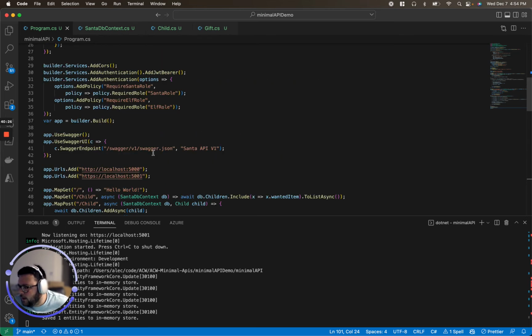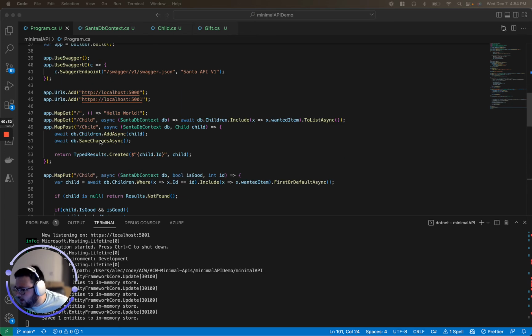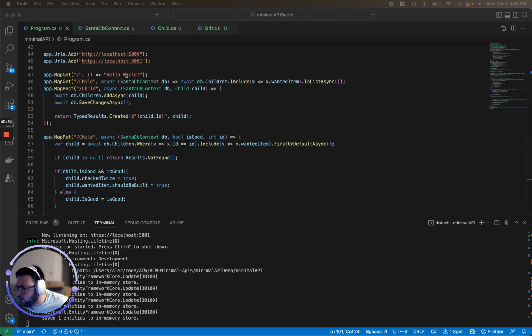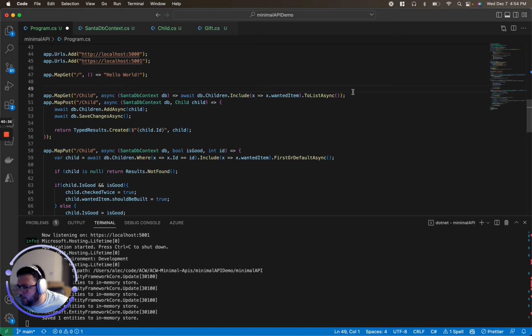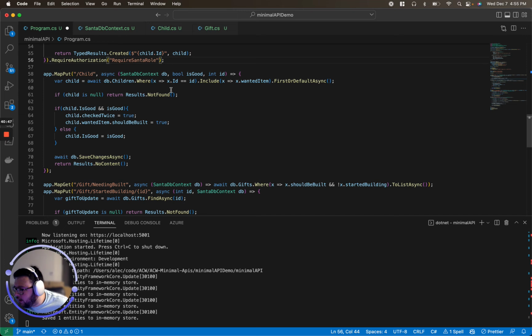And now we need to start locking down stuff. So what does that look like? Well, it's really a lot easier than you would think. Let's keep hello world there, but every other endpoint we're going to want to add our particular roles to. So require authorization Santa for that one, Santa for that one, and I believe this is the last Santa one.